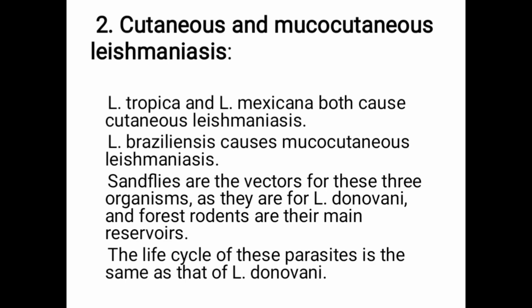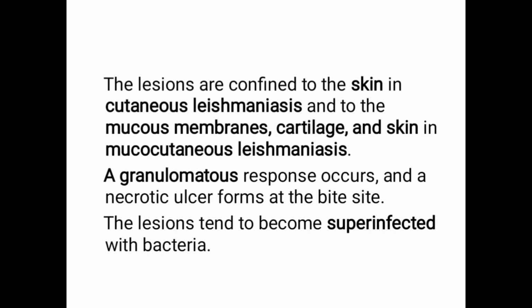The second type of leishmaniasis, cutaneous and mucocutaneous leishmaniasis, from the name, affect the skin and mucous membranes. This can be caused by Leishmania tropica and Leishmania mexicana. Both cause cutaneous leishmaniasis. Leishmania brasiliensis causes mucocutaneous leishmaniasis. Sandflies are the vectors for these three organisms, as they are for Leishmania donovani, and forest rodents are their main reservoir. The life cycle of this parasite is the same as that of Leishmania donovani.